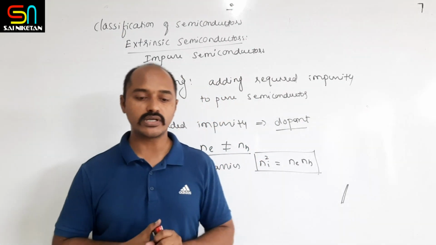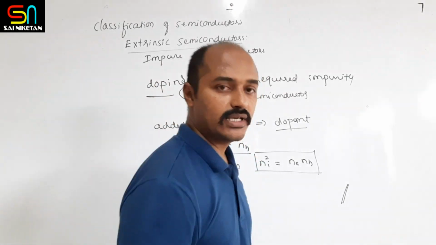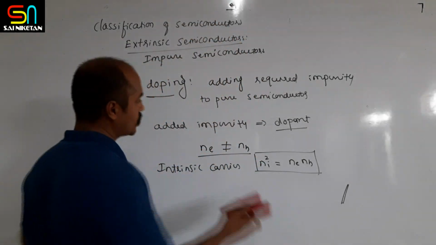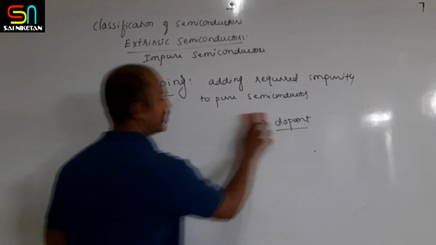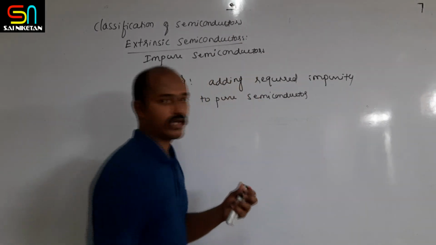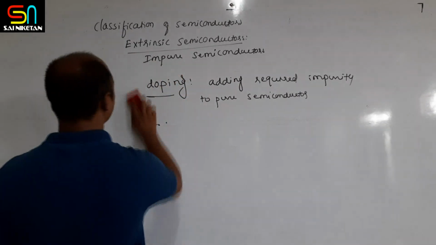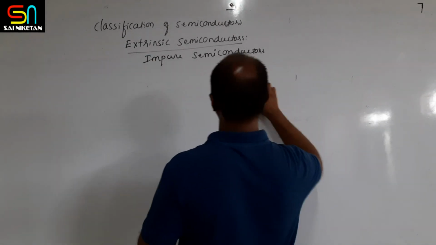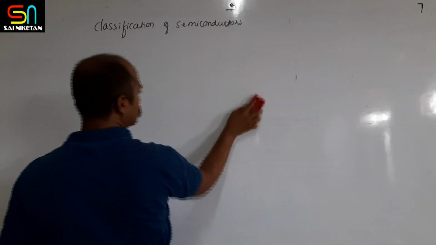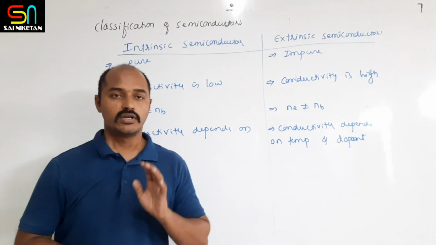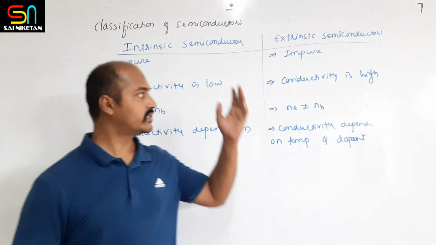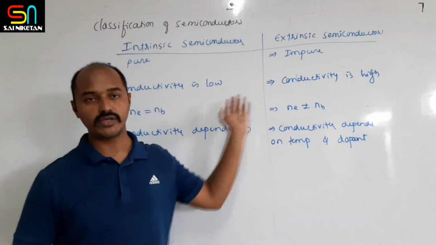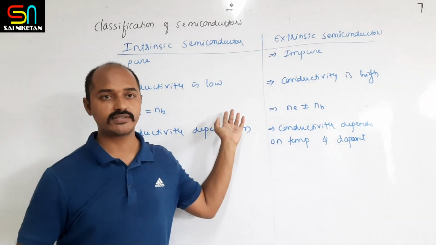So let us list out the differences between intrinsic and extrinsic semiconductors. These are the main highlights, the key points of the differences.